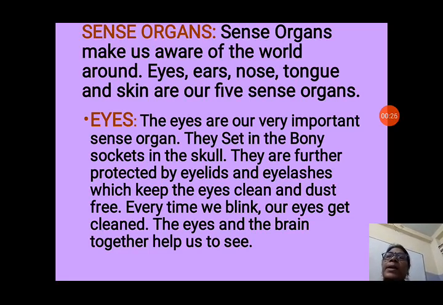So we have eyes, ears, nose, tongue and skin. So 5 main sense organs we have, with the help of which we can feel different types of stimuli, and we can see and we can hear. So first we will discuss eyes in this class. The eyes are our very important sense organs. Without eyes we cannot see what is all around us.